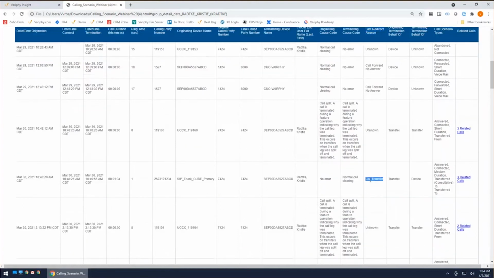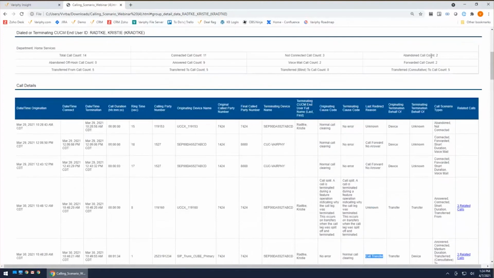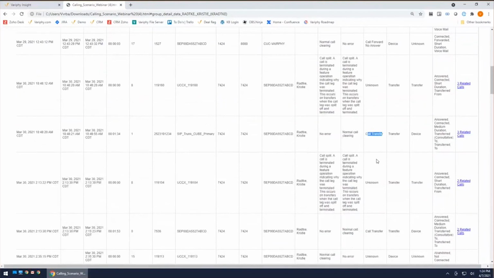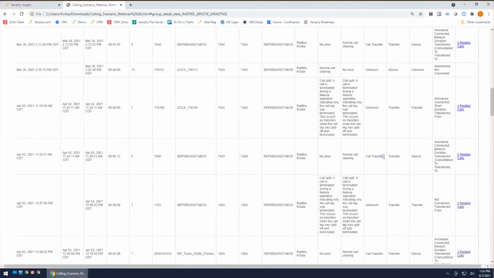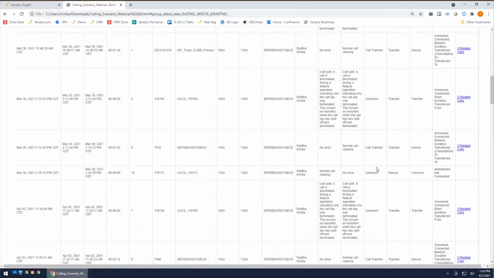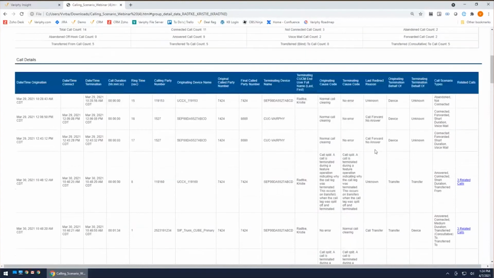This is Cisco terminology reiterating back the reason that this call was presented. In other words, the last reason that this call was redirected. So I can easily say, let's take a look at this one. I have 5 transferred calls. If I look at my last redirect reasons here in my data, I can see I've got 1, 2, 3, 4, and 5. It's always nerve-wracking going through there because sometimes you hope you said something right. But the idea behind transferred is pretty straightforward. Like I said, blind transfer is going to say blind transfer in here. If it says call transfer, that means it is a consultative transfer, which brings us right to our next topic.